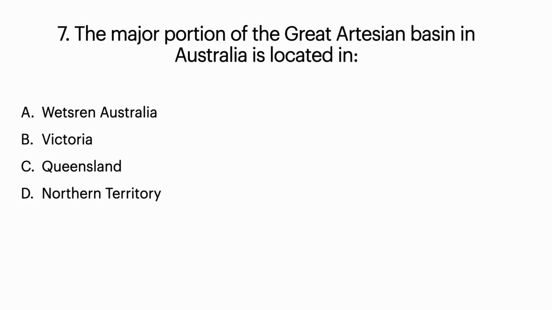It is Australia's largest groundwater basin. So this Great Artesian Basin is located in Queensland. Option C is the correct answer.